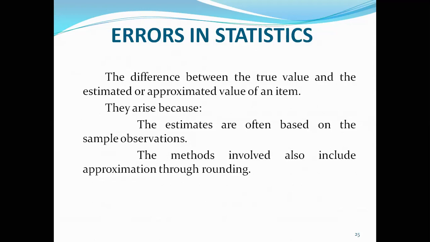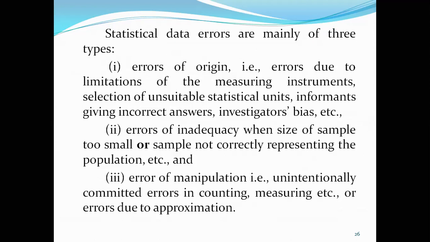Sometimes errors may arise because the estimates are often based on sample observations. The methods involved also include approximation through rounding. So statistical data errors are mainly of three types. Errors of origin: errors due to limitations of the measuring instruments, selection of unsuitable statistical units, informants giving incorrect answers, and investigators' bias.